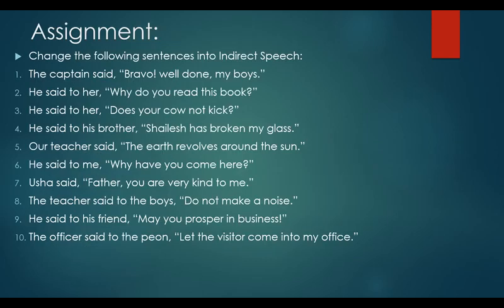This is an assignment with 10 sentences which you will need to do in your fair notebooks.